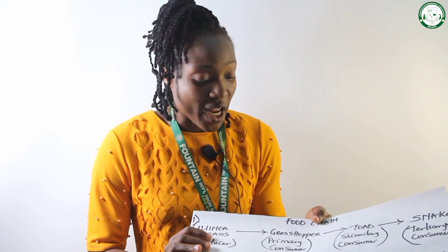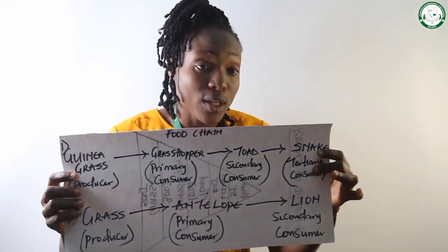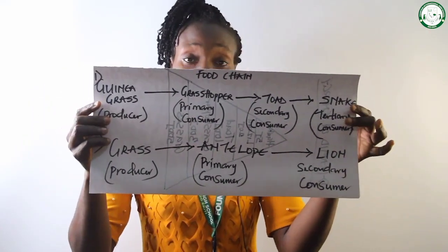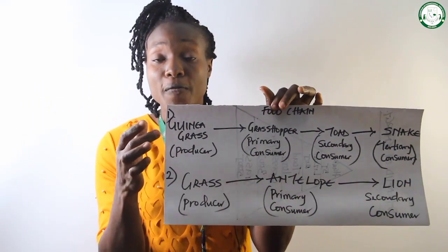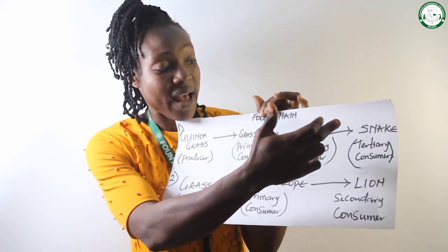Now, like the other one I gave you earlier, in this food chain also, look at the first example: from grass to grasshopper to toad and snake.